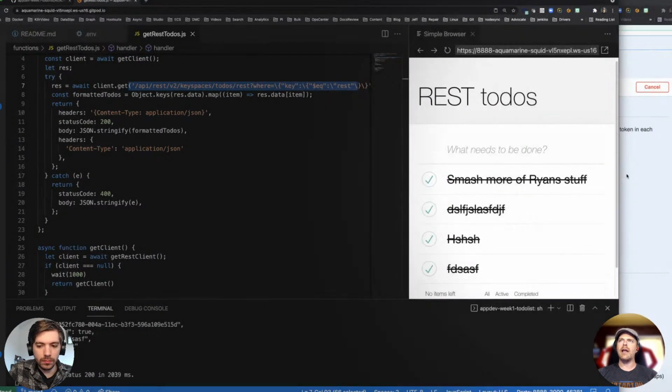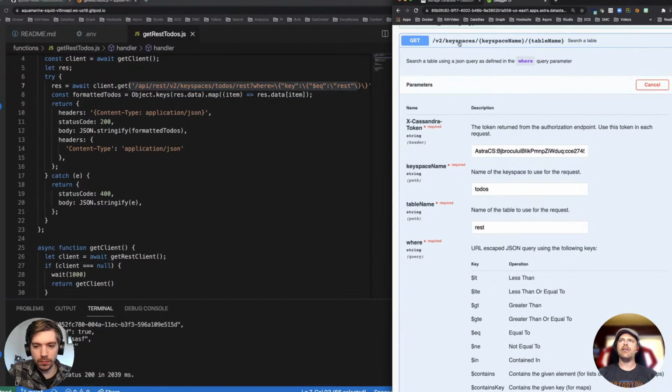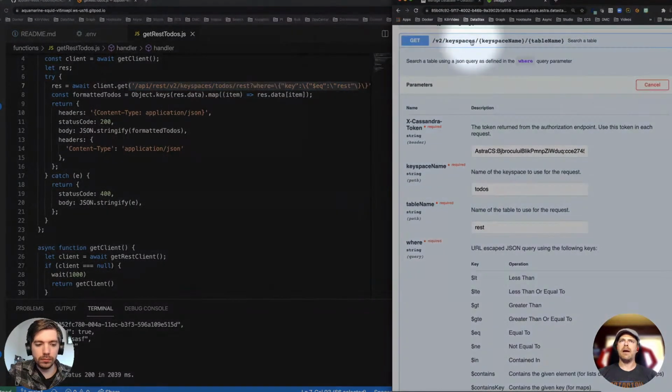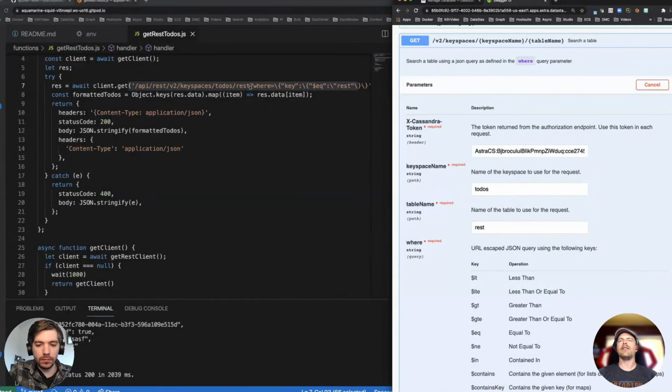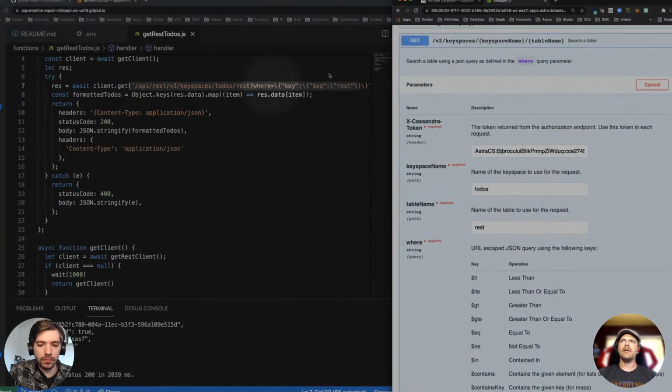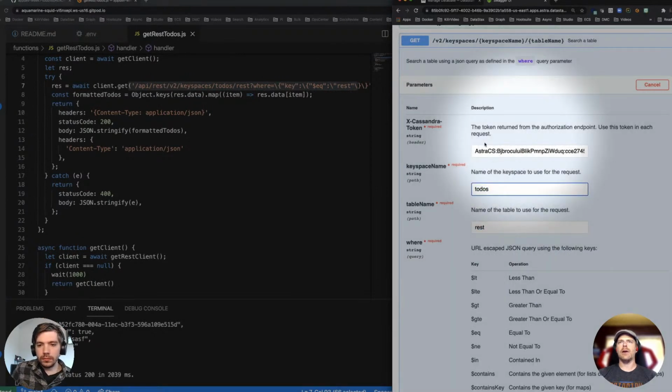Notice this endpoint. It's v2 keyspaces, whatever the keyspace name, todos, the table name, which in our case will be rest. And then we have a where clause, because in this case we're saying we want the to-do items where the key is a particular thing, right? Obviously, you notice the curly braces, keyspace name and table name, telling you to fill those out. Well, we did that down here, didn't we? Here's todos, here's rest. So we can use this tool to map out exactly what this is going to be.